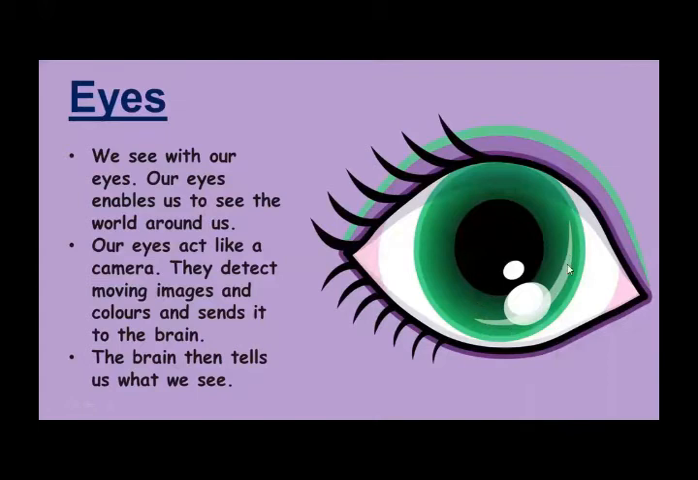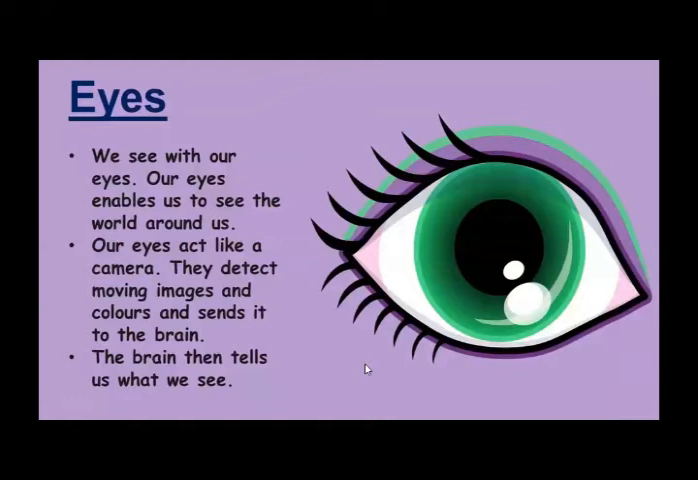They have shaped like a bowl. We see with our eye. And you know about the students, our eye acts like a camera. They detect moving images and colors and send it to the brain. And then the brain tells us what we see. So our eye acts like a camera and this is the most important sense organ.